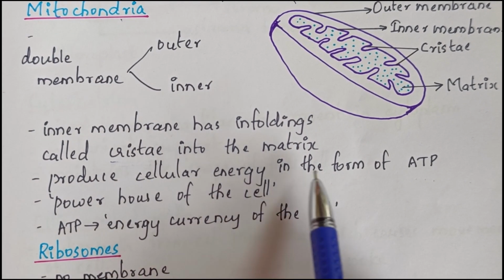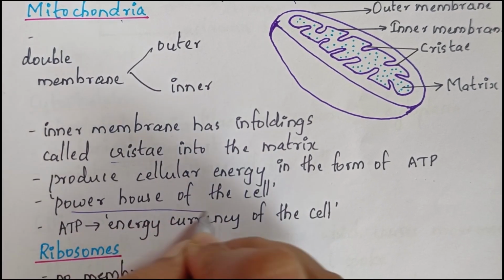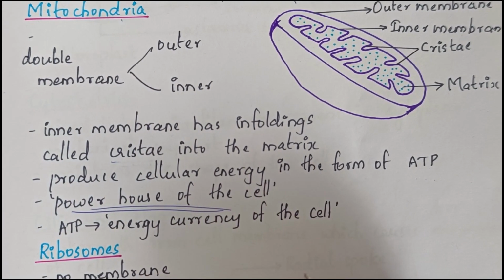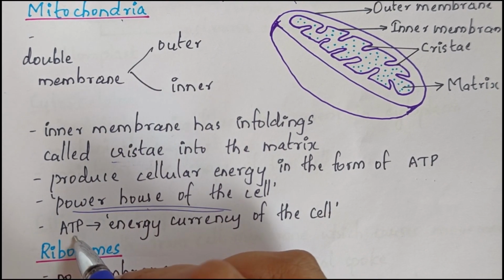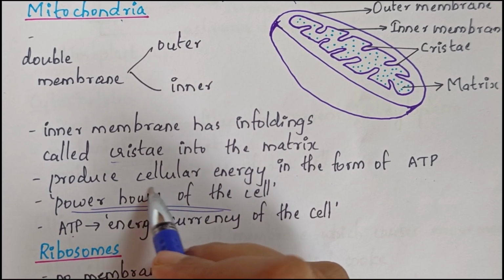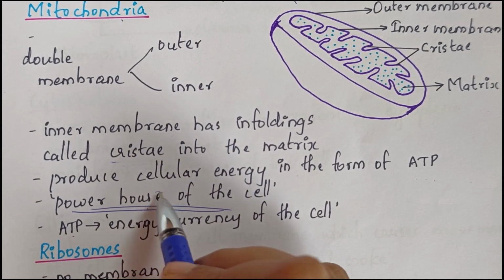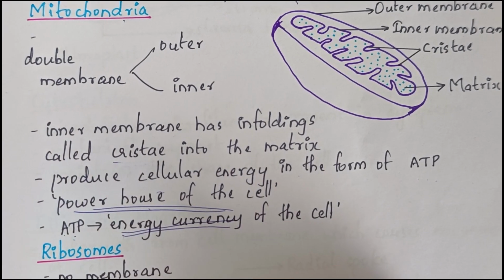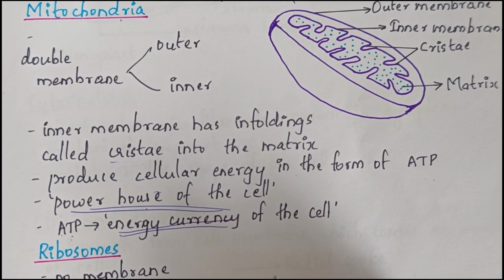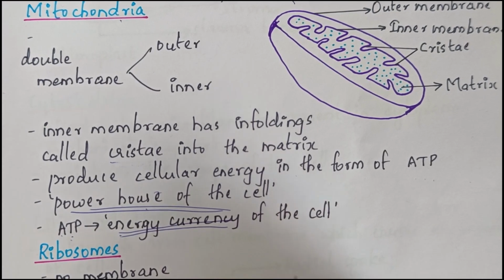This is a very important question, a repeat question for various exams. The cellular energy is produced in the form of ATP, so ATP is known as the energy currency of the cell. Which organelle is known as the powerhouse of the cell? It is mitochondria. And the energy currency of the cell is ATP.